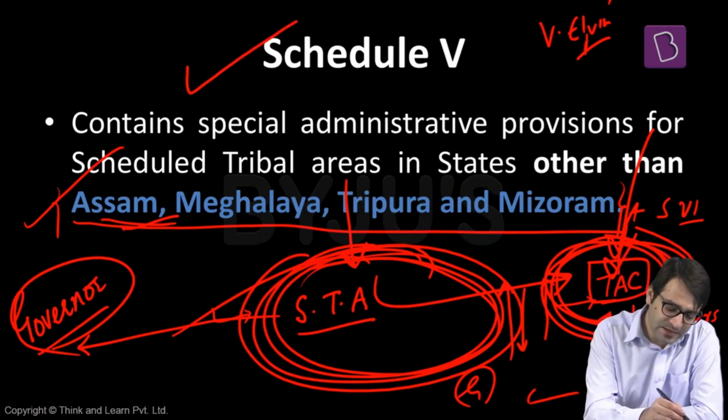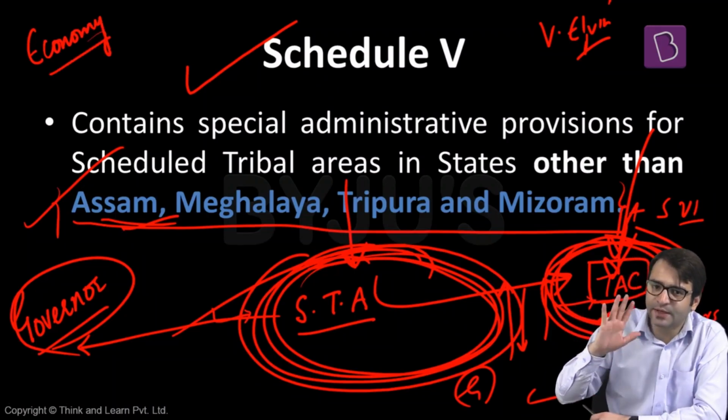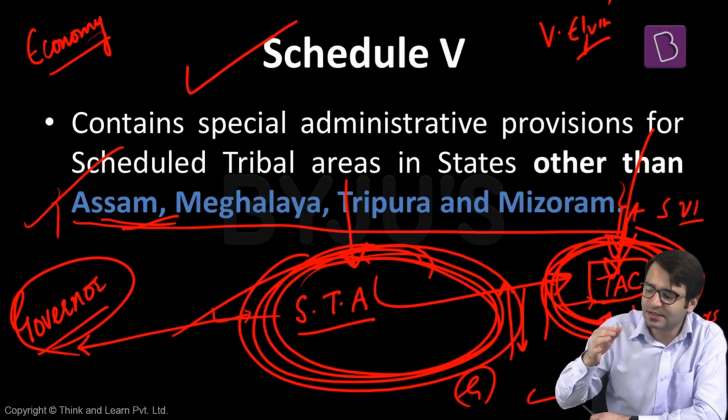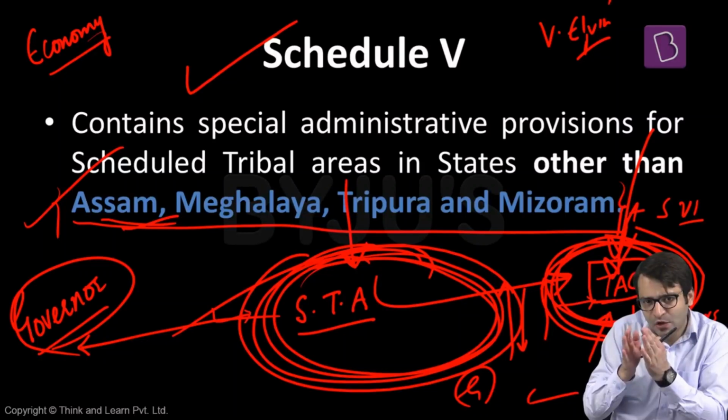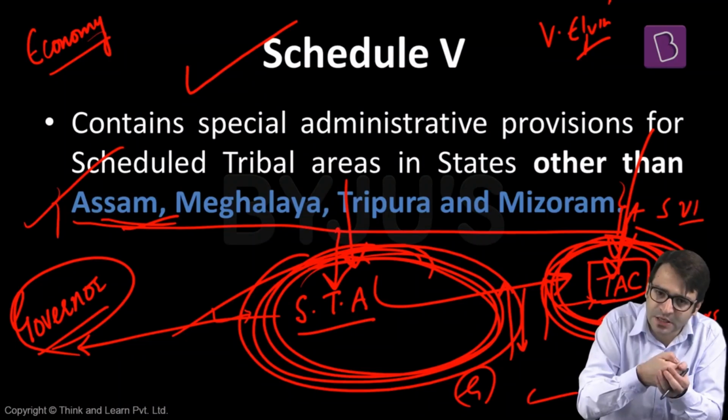But one important thing, these matters are related to economy. That means when I said whether a law of the central government will be applicable to this tribal area or not, whether the law of the state legislature will apply to this tribal area or not, these laws deal with economic matters such as transfer of lands, sale of lands, for example, money lenders. That means whenever economic interests of these tribals in these scheduled tribal areas are concerned, these economic interests are safeguarded, preserved by the Constitution of this country.